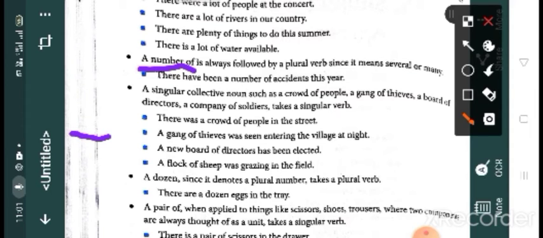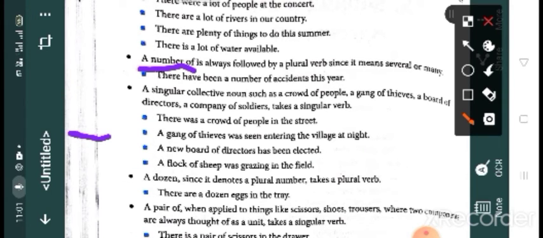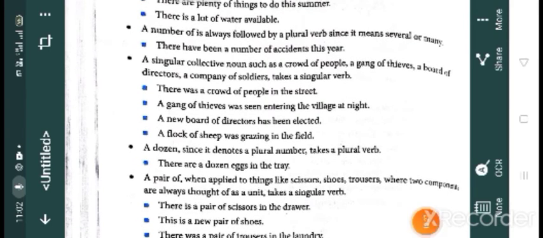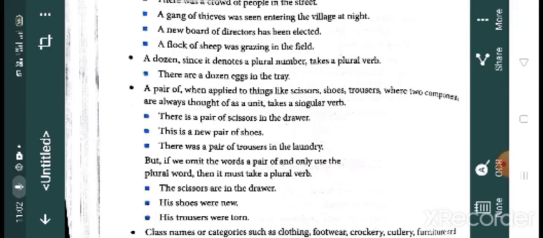Here, a number of accidents means what? Many accidents. That's why have is used here. Now one more rule we can learn today. A singular collective noun such as a crowd of people, a gang of thieves, a board of directors, a company of soldiers takes a singular verb. A singular collective noun always takes a singular verb.